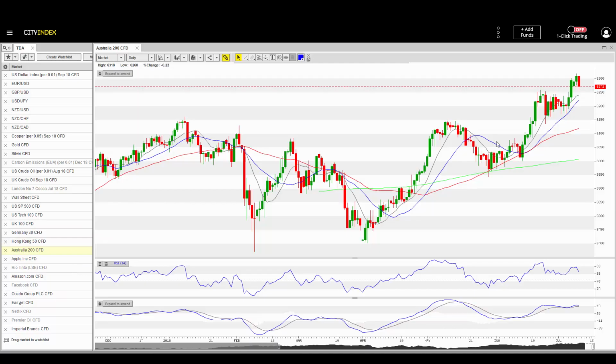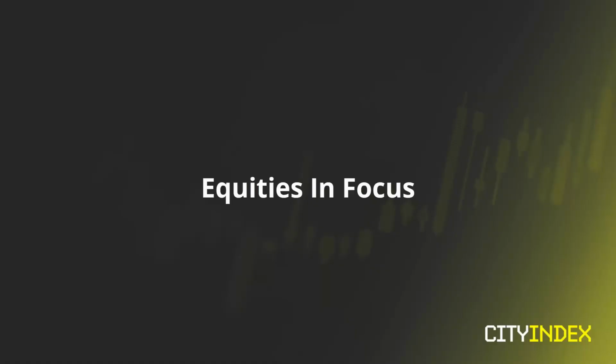Then finishing off with the Australia 200, you can see a normal, natural, healthy retracement. However, just noting a bit of divergence there, which is usually an indication of a deeper retracement on the horizon. So looking to see if we come back down to 62.50, testing these previous levels of resistance and forming a bullish candle in the buy zone. Just noting that is some weakness now starting to come into the charts there.